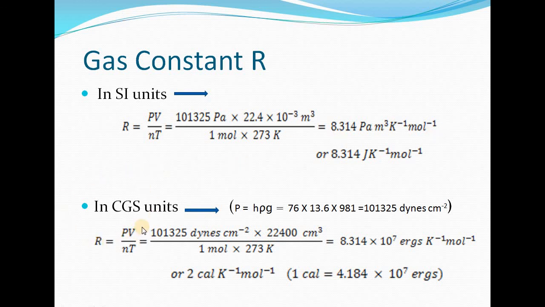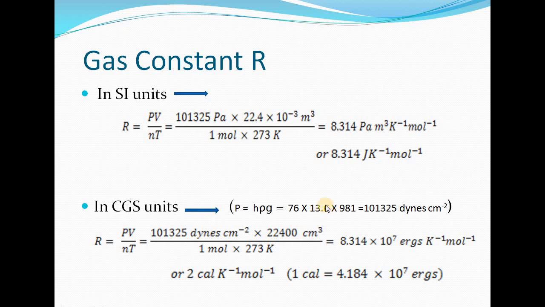In the CGS system, the value of R comes out from 101325 dynes per centimeter square into 22,400 centimeter cube. How do we get this value of pressure? Pressure is equal to h rho g, and 1 atmosphere means 76 centimeter of mercury.